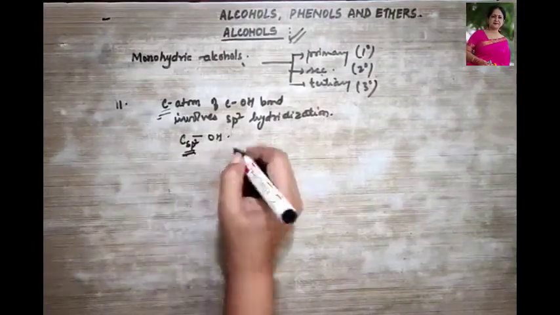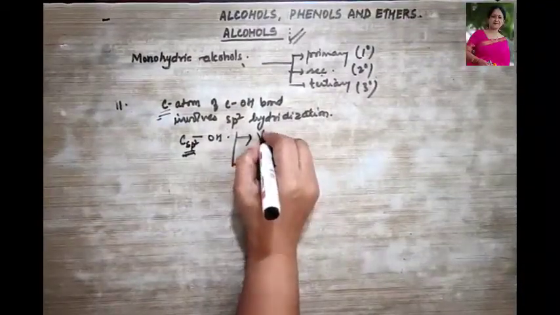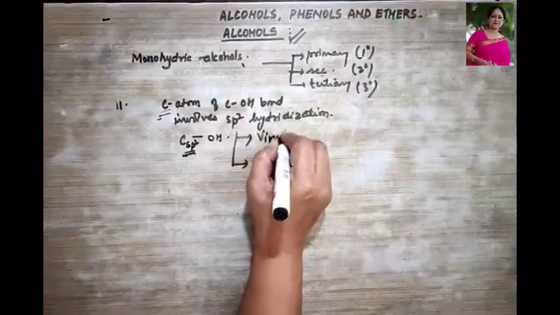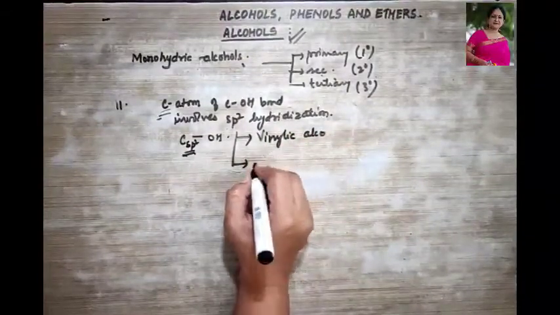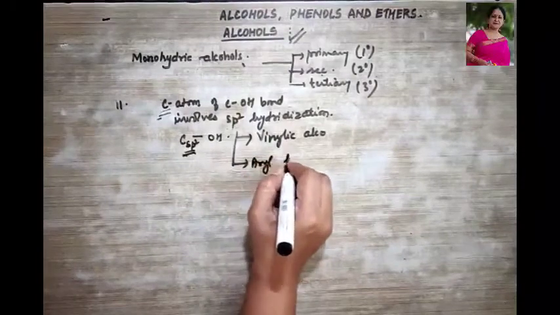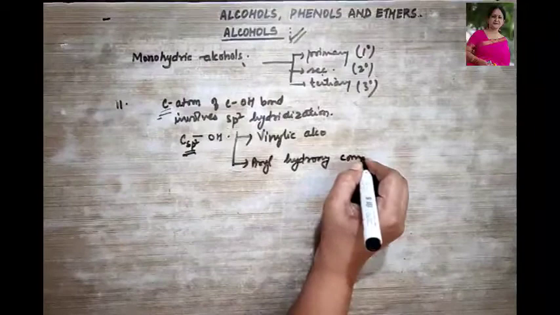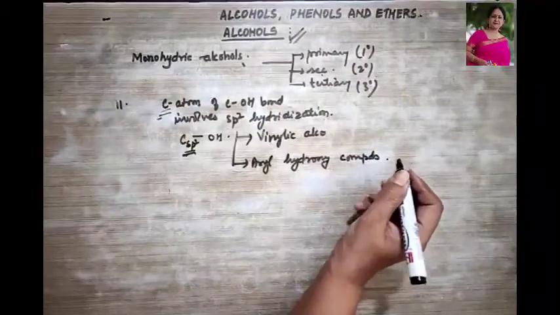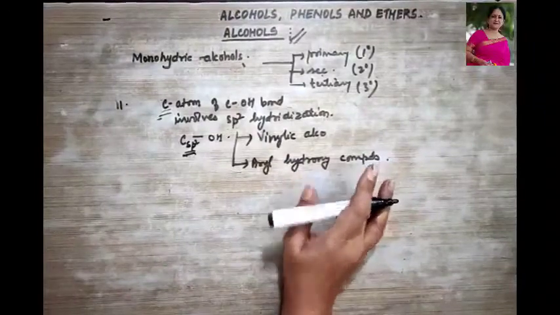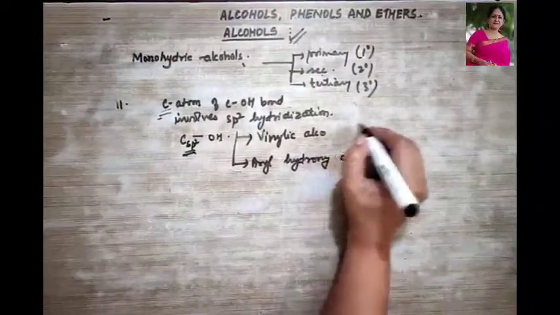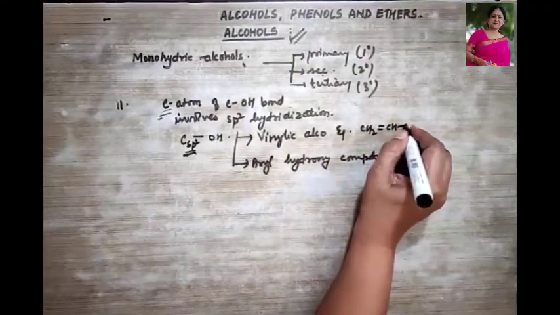They are again of two types that we need to know, that is vinylic alcohols and aryl hydroxy compounds. We don't have to study them in detail, only examples are important over here. For vinylic alcohol, the example could be CH2=CHOH.